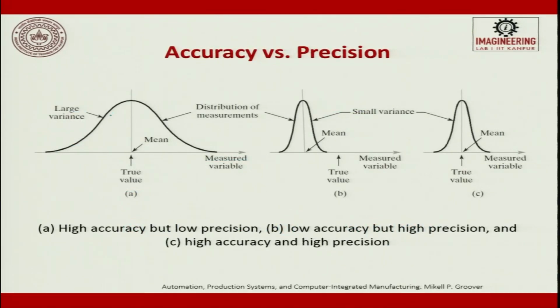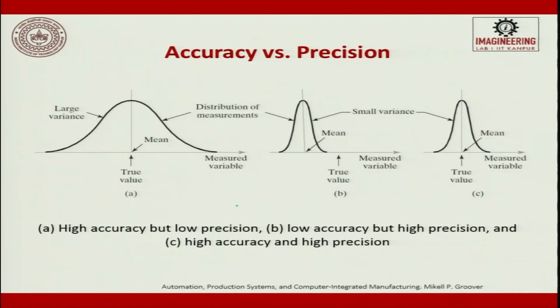So, this is with a large variance. The mean is here, this is the true value, and this is the large variance you have, and the distribution of measurement you can have it like this. Then here you have the same, but with a small variance, and the mean is still there. So, the true value is here, the mean is here, and in the next one the true value is here and the mean is around it. So, it is the measured variable.